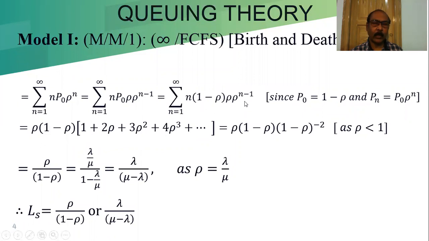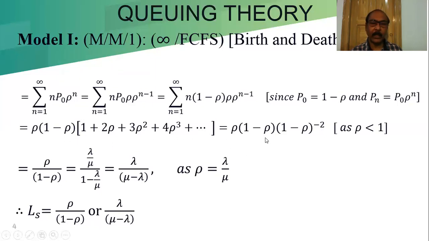When n is equal to 1, this will be rho to the power 1 minus 1, rho to the power 0, that is 1. So the first term is 1, the second term when n equal to 2 is 2 rho. Then when n equal to 3, it is 3 rho square, then 4 rho cube, and it goes on. This is an infinite series.